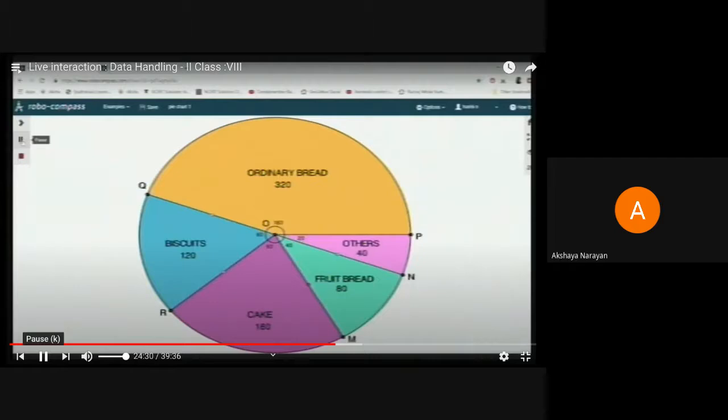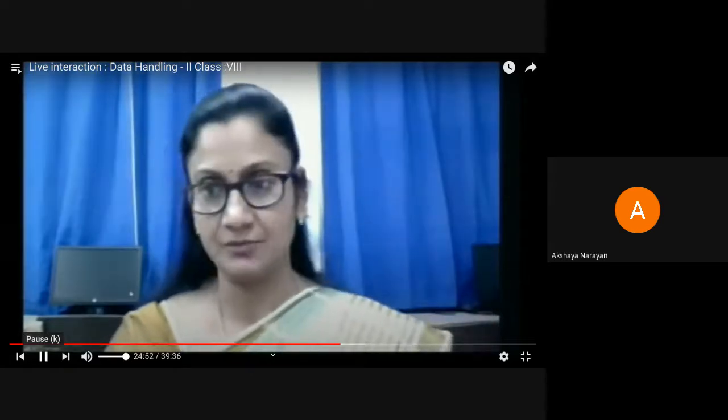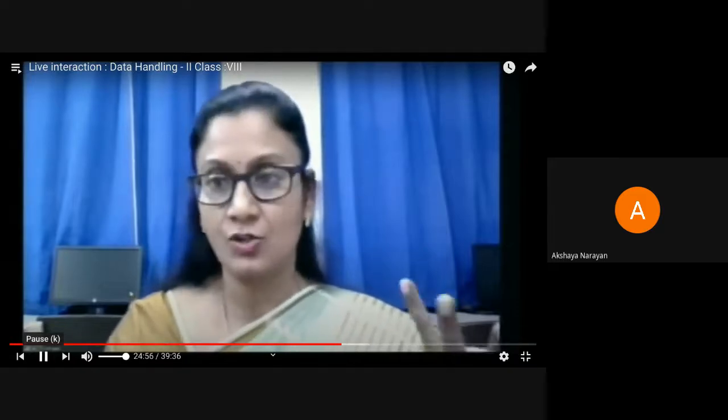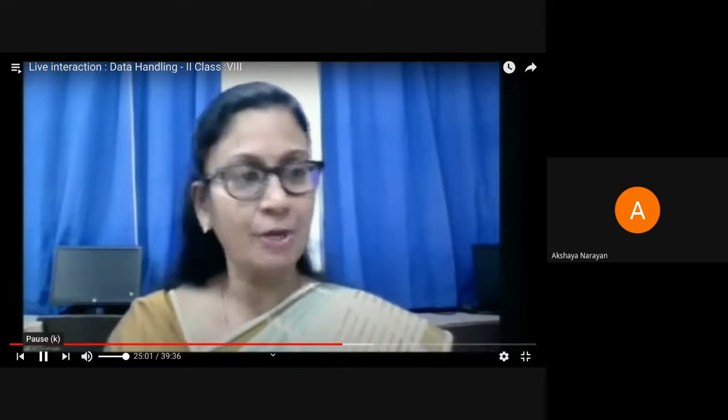So you can see clearly, bread is the item which is getting sold for the maximum amount. So that is occupying the maximum area. And the next one will be the cake. That's why I have put it in different colors so that the comparison is easy. Always a pie chart is very colorful because they represent discrete data with respect to the complete circle. So having those colors is also most appealing, and it attracts your attention and gives you all the information that you want. So your pie chart is ready now.